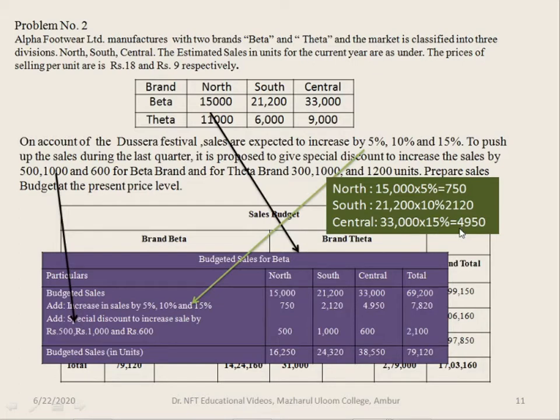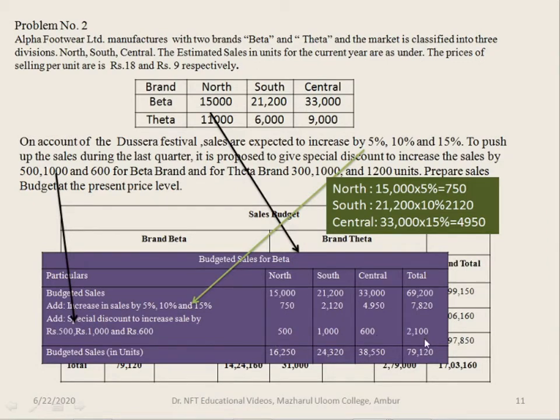15% is 4,950. These 750, 2,120 and 4,950 are recorded as increase in sales, and the total gives you 7,820. Along with this you have to add special discount to increase sales. In case of brand Beta it is 500, 1000 and 600.